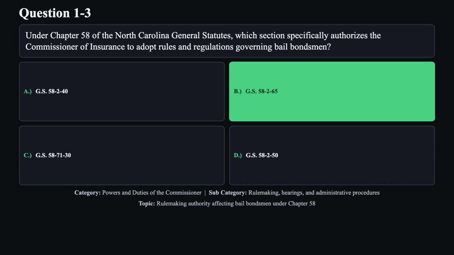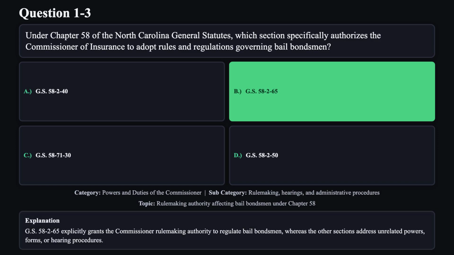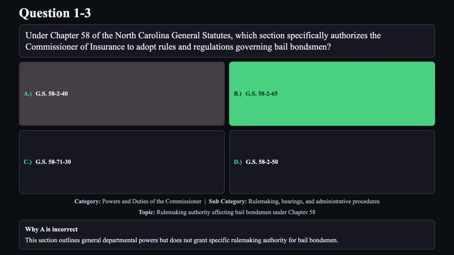The correct answer is B. GS 58-2-65 explicitly grants the Commissioner rulemaking authority to regulate bail bondsmen, whereas the other sections address unrelated powers, forms, or hearing procedures. Reason A is not correct.